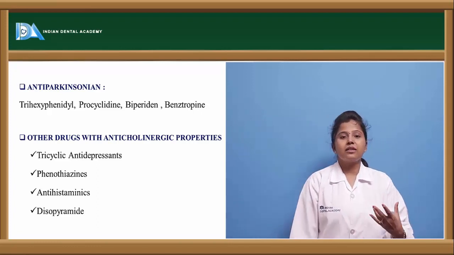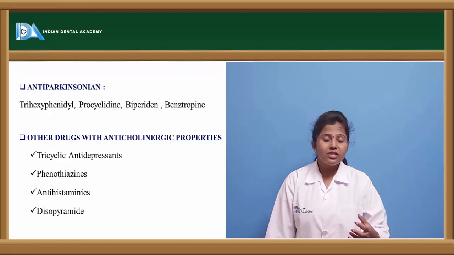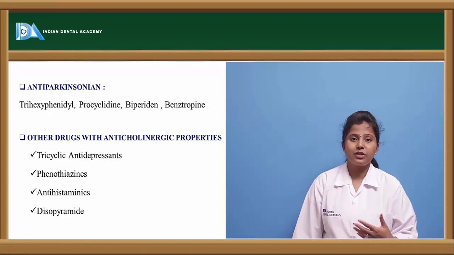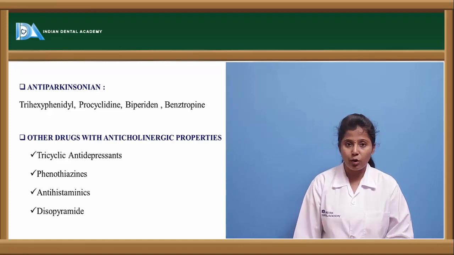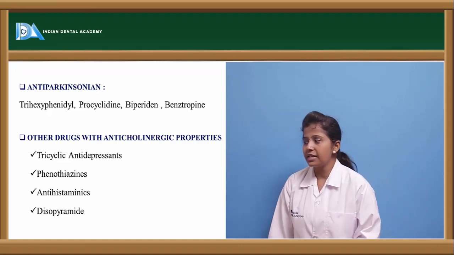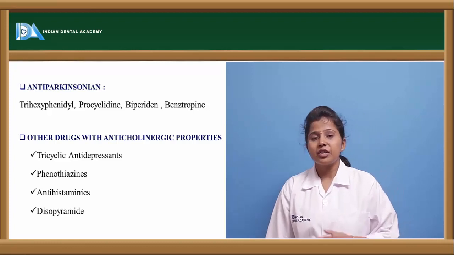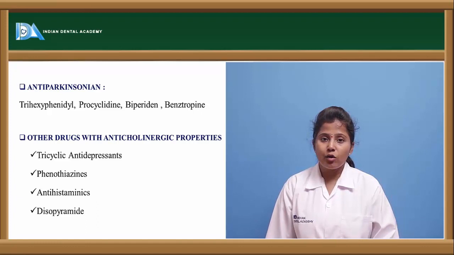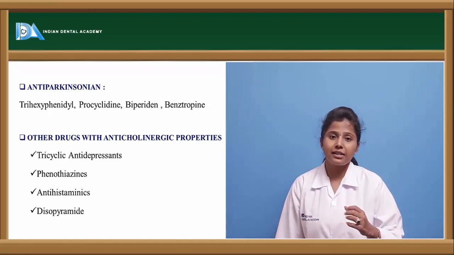And the other drugs which show anticholinergic actions apart from their major actions are tricyclic antidepressants, which are used in depression as well as showing anticholinergic effect, and phenothiazines, antihistaminics, and disopyramide. This classification is based on the activity of the drugs as anticholinergics, as well as apart from these they have other effects also.